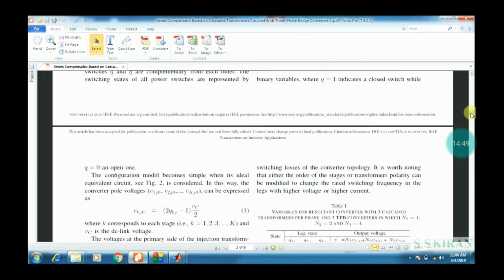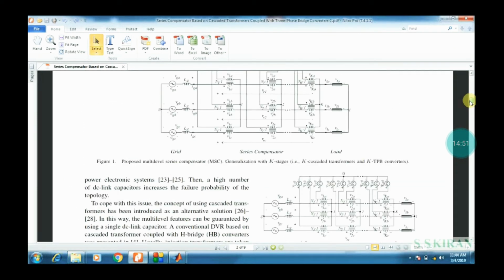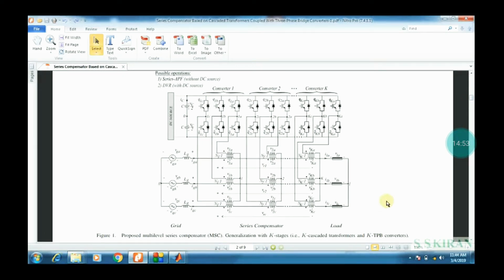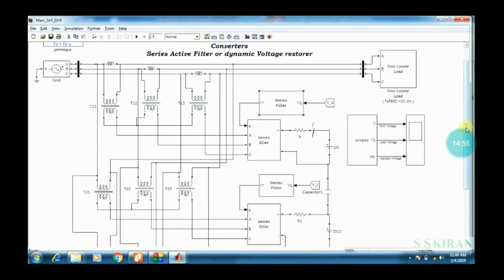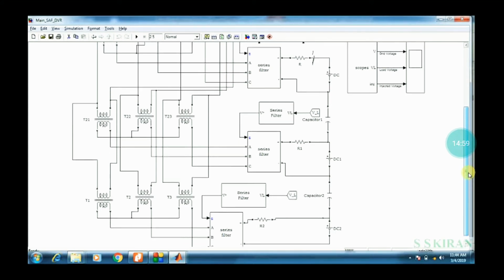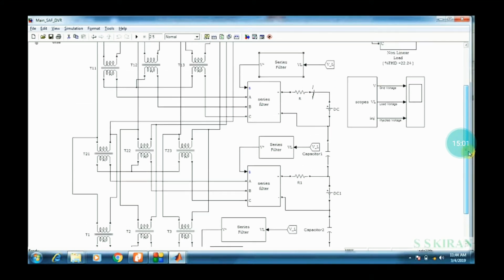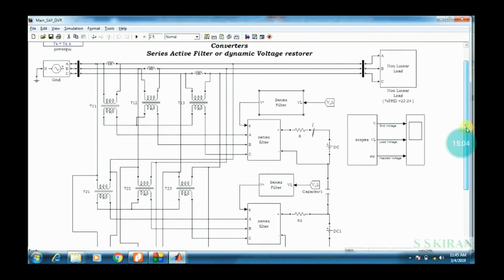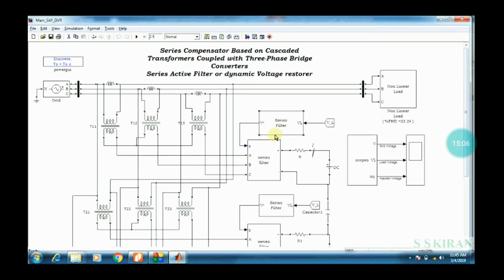Come back to the original proposed system, that is the proposed multi-level series converter. See, there is a three-phase bridge and three converters. This is the complete proposed MSC.